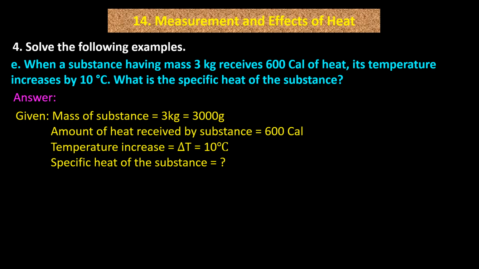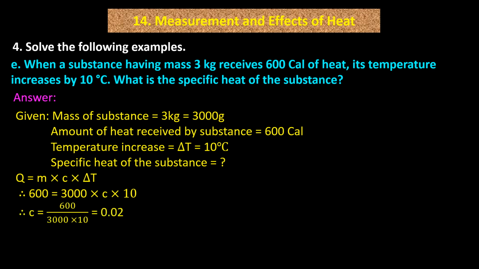Specific heat of the substance equals question mark. Q equals M into C into delta T. Therefore, 600 equals 3000 into C into 10. Therefore, C equals 600 divided by 3000 into 10 equals 0.02. Specific heat of the substance equals 0.02 calorie per gram degree Celsius.